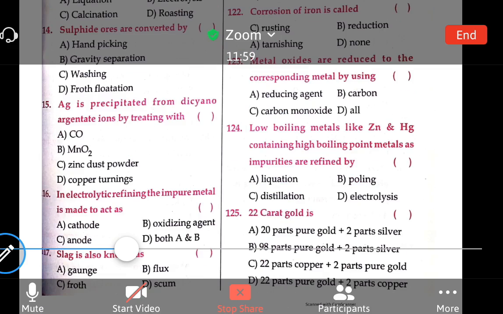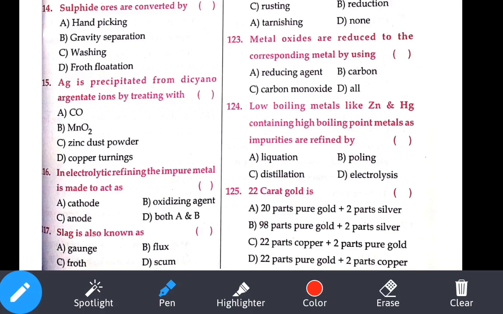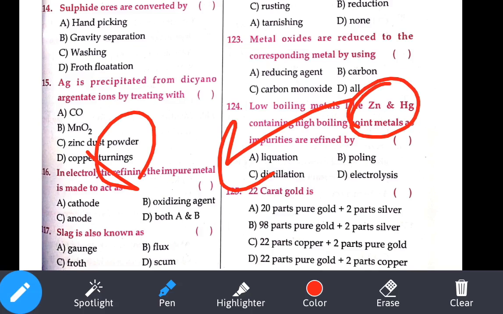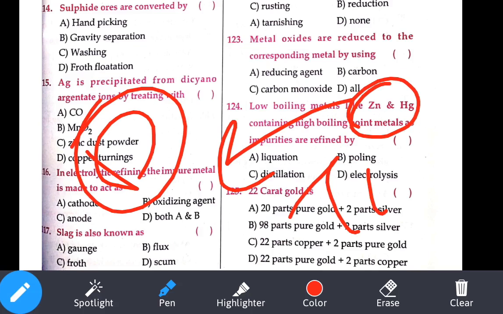If they ask, tin is our liquefaction method. Okay, then what about poling? Poling is for our copper, and electrolytic refining is also for our copper. So they have zinc and mercury, that is our distillation method.